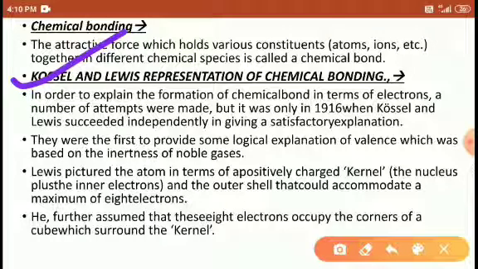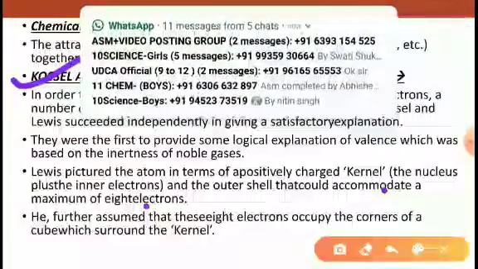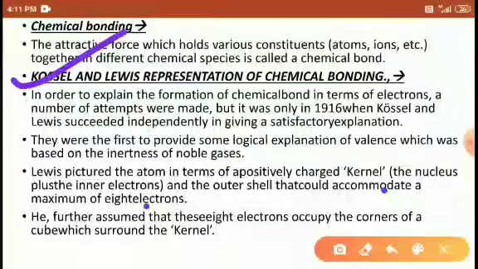Kossel provided a logical explanation of valence, which is based on the inertness of noble gases. And Lewis pictured the atom as consisting of a positively charged kernel and the outer shell, which can accommodate a maximum of 8 electrons. He further assumed that the 8 electrons occupy the corners of a cube surrounding the kernel.